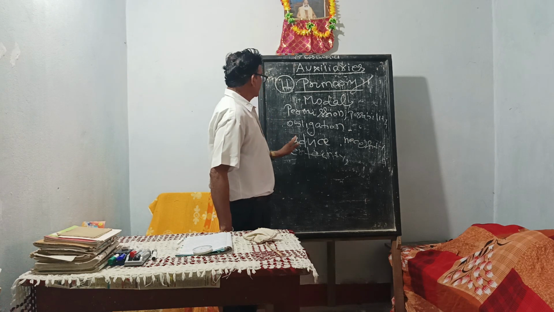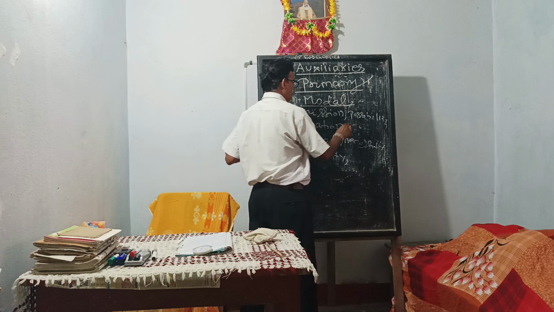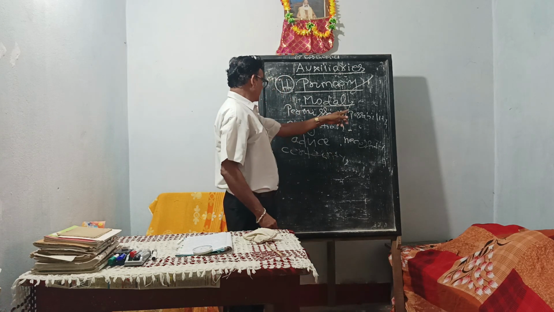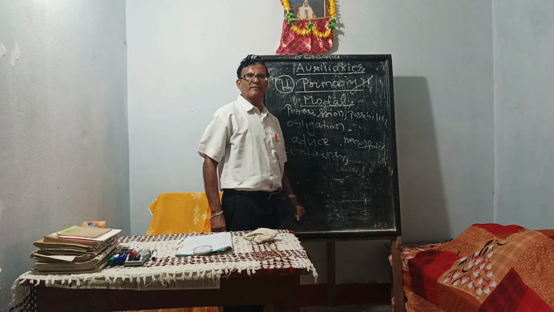These things are expressed by modal auxiliary verbs. Permission, possibility, obligation, advice, necessity, certainty, and possibility.